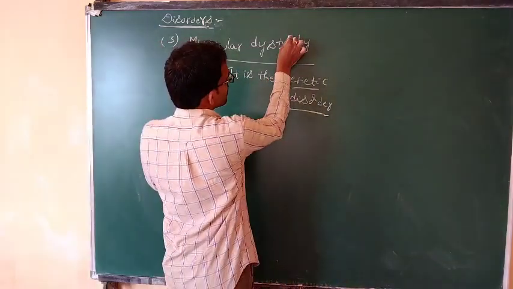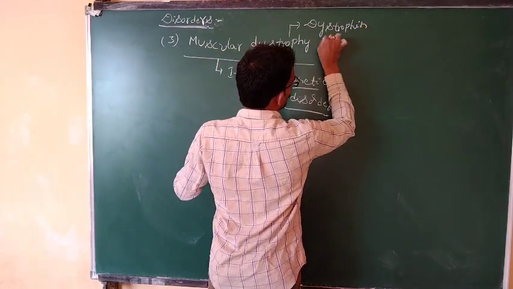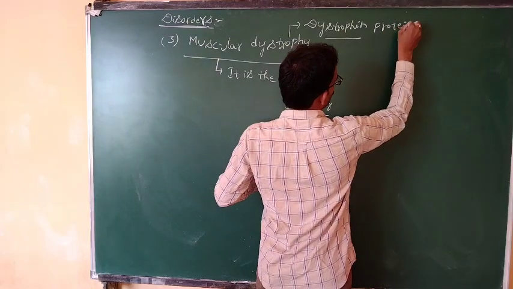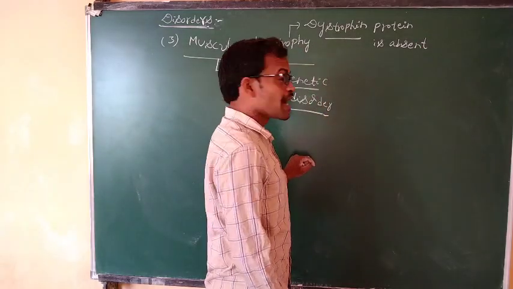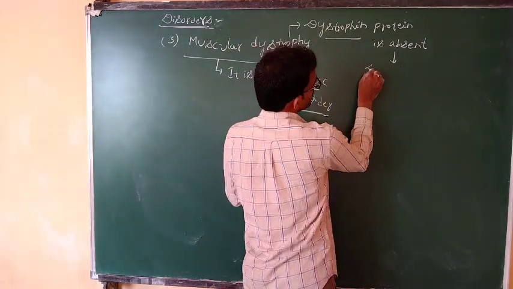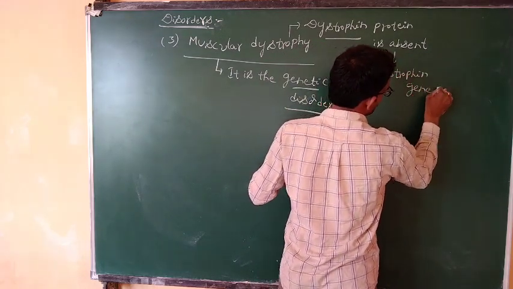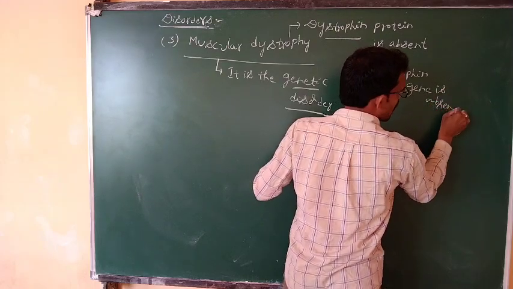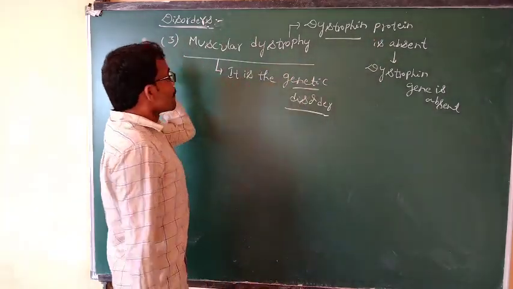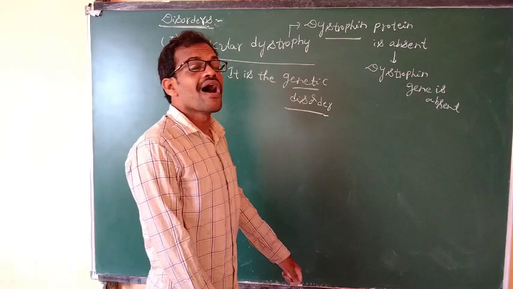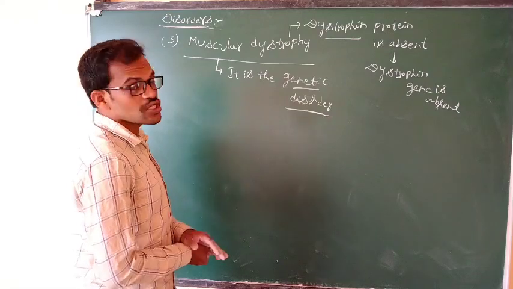What is the dystrophin protein? In muscular dystrophy, the dystrophin protein is absent. Dystrophin protein is absent means the dystrophin gene is absent. Dystrophin gene is absent means dystrophin protein is absent. It leads to muscular dystrophy. How is this muscular dystrophy happening to those who are suffering from it?